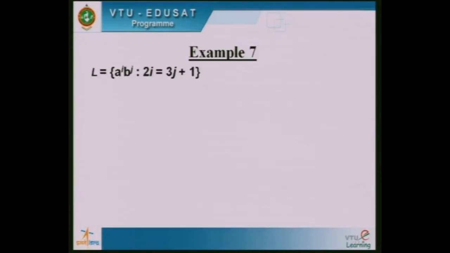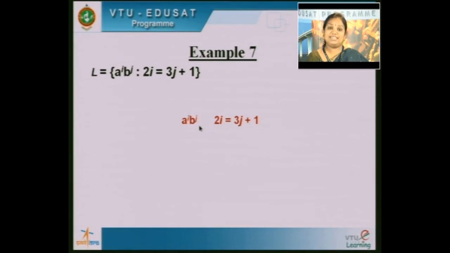We will take one more language, A raised to i, B raised to j, where 2i is equal to 3j plus 1. What do you mean by this? I will be having only strings of A raised to i, B raised to j such that 2i is equal to 3j plus 1. So when is it possible?